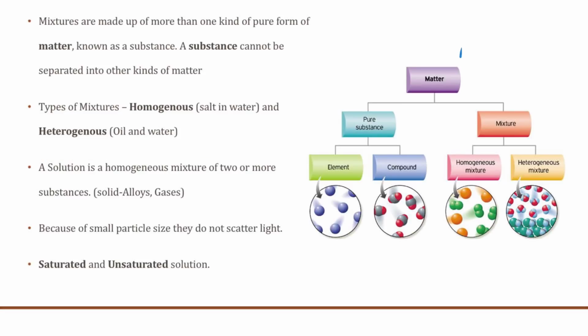So here is a diagram depicting the states of matter. We have matter, which is either pure or a mixture. So pure substances can be either an element or a compound. Obviously a compound is made of more than one type of element, and mixtures, as I told you before, can be homogeneous or heterogeneous. Okay.